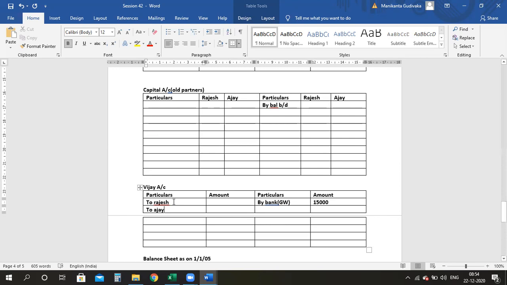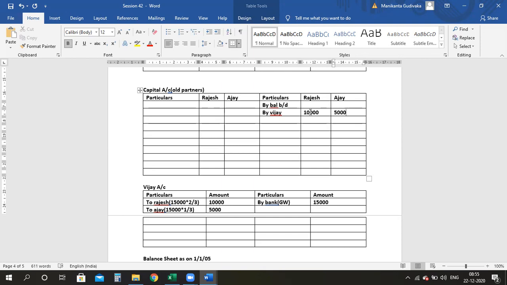Now for Rajesh, 15,000 into 2 by 3. I'm dividing it in the sacrificing ratio, that is 2:1. For Ajay, it will be 15,000 into 1 by 3. Do the calculations and tell me. 10,000 and 5,000, no? Yes. So this is the thing. Again, I have to complete the double entry, so I write here by Vijay. I am giving it to Rajesh and Ajay, so it will be 10,000 and 5,000. Are we clear, everyone?